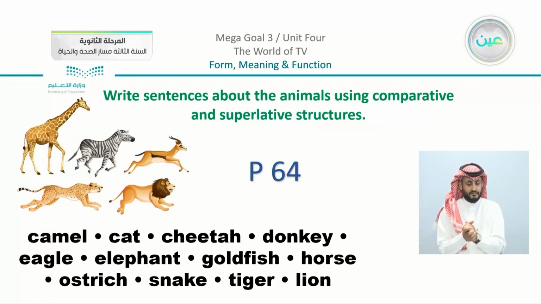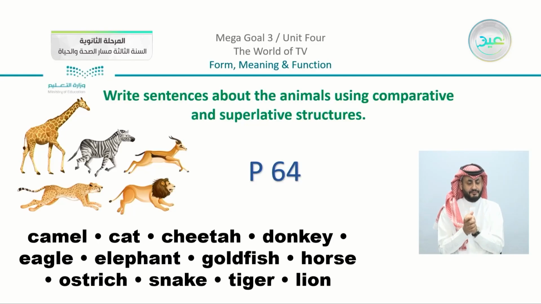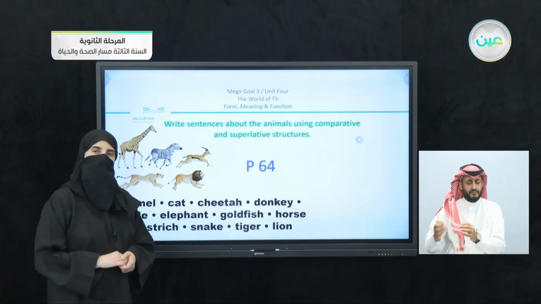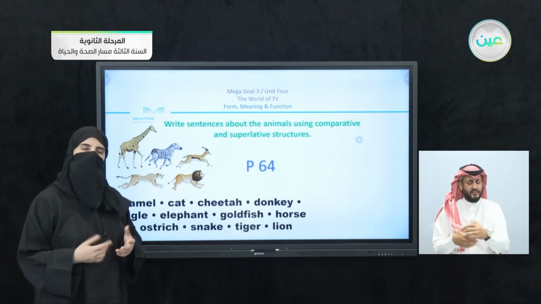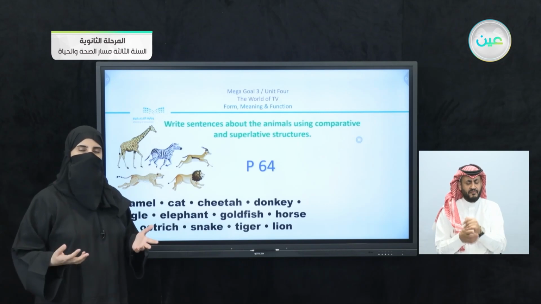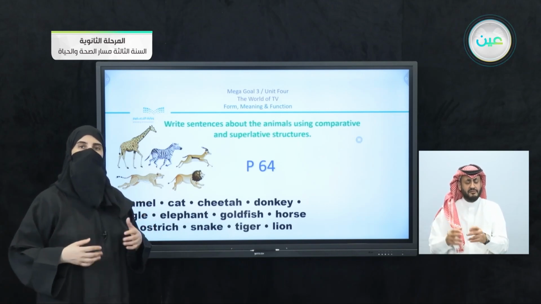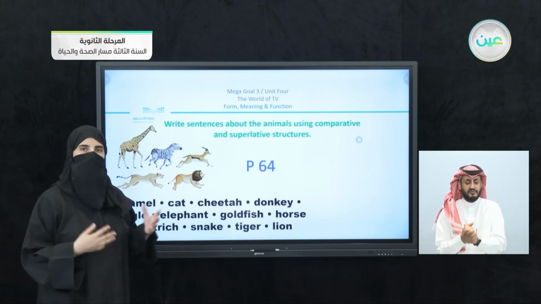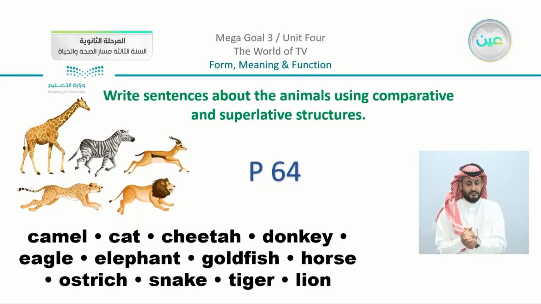And we're here. We have our homework. Now we have the homework on page number 64. I gave you a chance just to open your books and to read and explore what the exercise is that you have here, because actually it is an easy exercise. There is no specific answer here. So the idea was just to compare. Now we are going to do it together here. You can see that we have the instructions. We have here: write sentences about the animals using comparative and superlative structures.